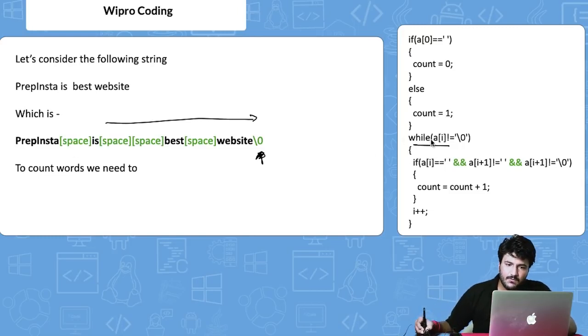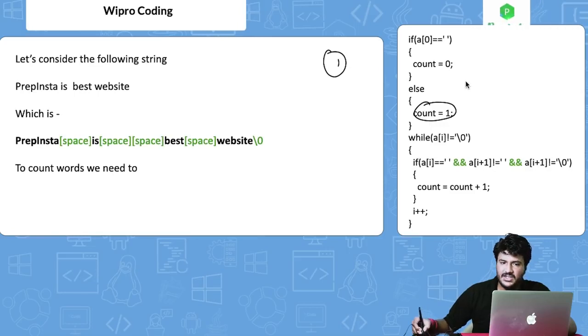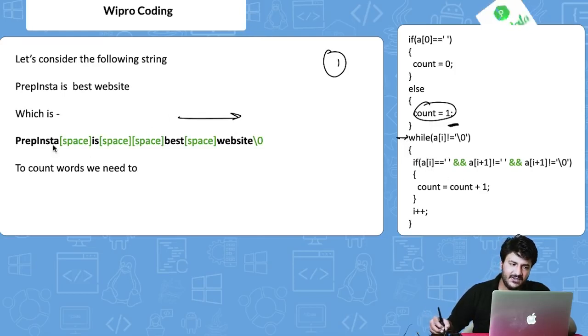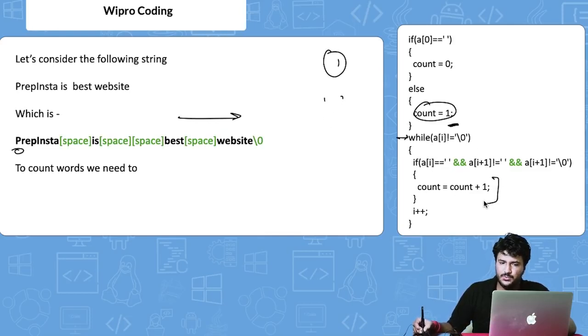So now it goes to the first P. Already the count is 1, because initially it went to the else and completed till here. Now it is going to the while loop to iterate upon the whole string. It says if a of i, where initially i is 0, is equal to space, which is not true, then do count equals count plus 1. Obviously the count will not increase as of now, because we have already counted 1 here. It will not execute this if, and will go to i plus plus.